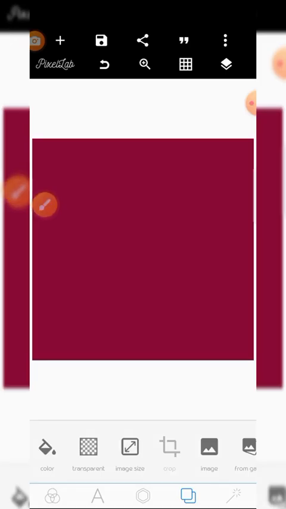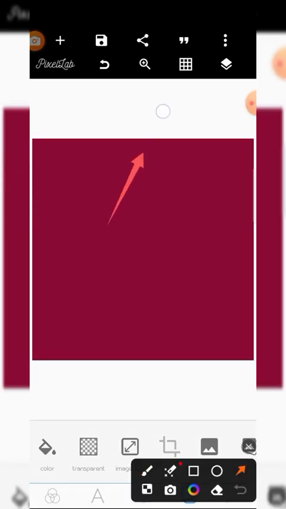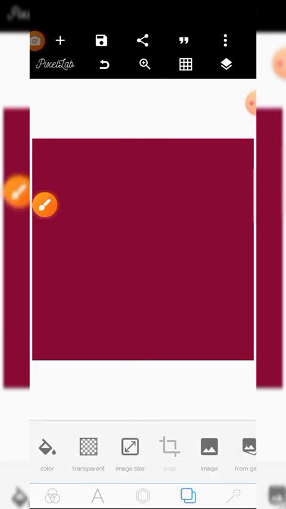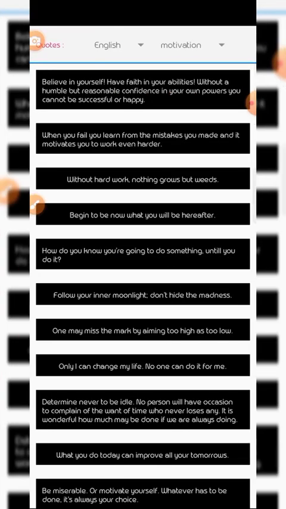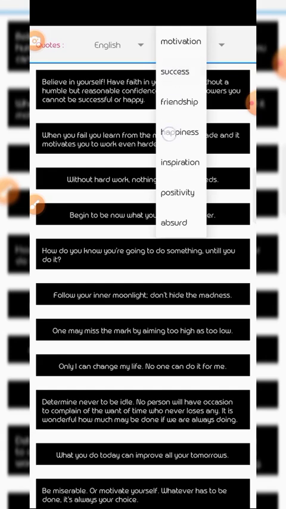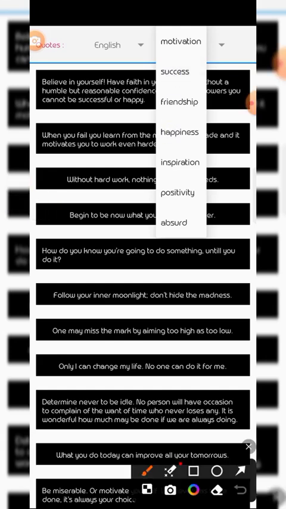The next one is quotes, as you can see. In case you are designing a birthday flyer, or any school flyer, maybe you need some inspiring quotes. You open it. We have English and French mode, and on your right side we have many options: motivation, success, friendship, happiness, inspiration, positivity.